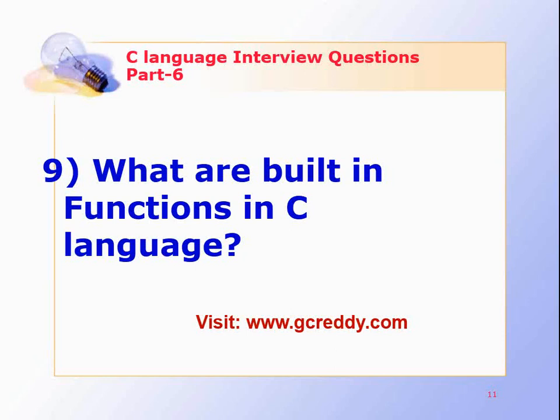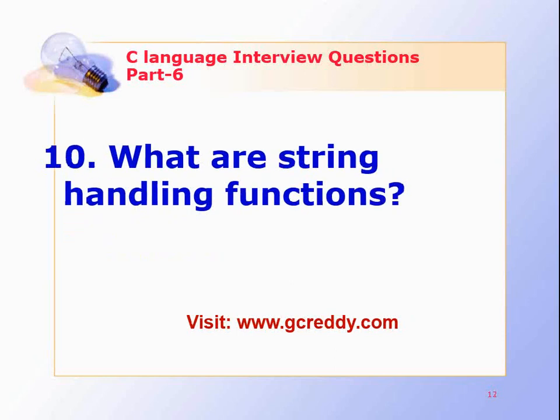What are string handling functions? The different string handling functions are: strcat concatenates a copy of string 2 to string 1. strcpy copies the contents of string 2 to string 1. strcmp compares two strings. memset initializes a memory block. strerror converts an error number to a string.